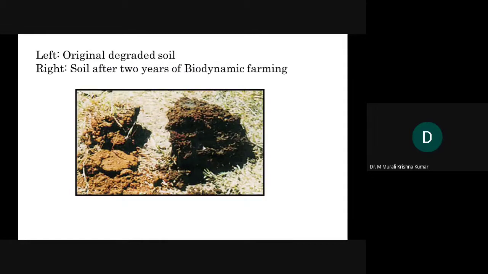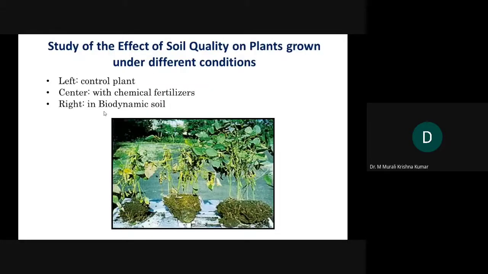So if you see a few examples of the soil, this is under biodynamic farming, this is under synthetic chemicals. And here if you see the impact of biodynamic agriculture, this is a control plant where no fertilizers are provided.